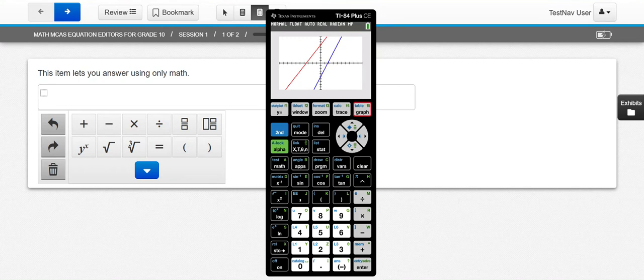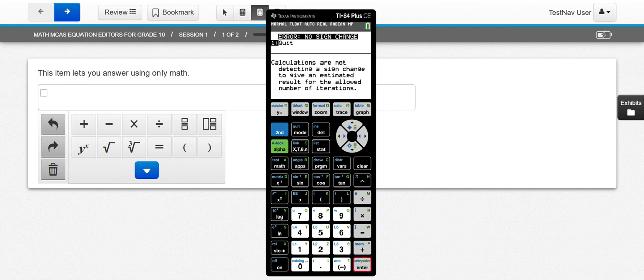Okay, now that you have the 2 lines graphed, you're going to press second, that's the blue button, and then trace. Second trace. It says calc at the top. Now you have a bunch of options. We want to find the intersection, so we're going to press 5. And then you press enter 3 times. Enter, enter, enter. Uh-oh. We got an error.